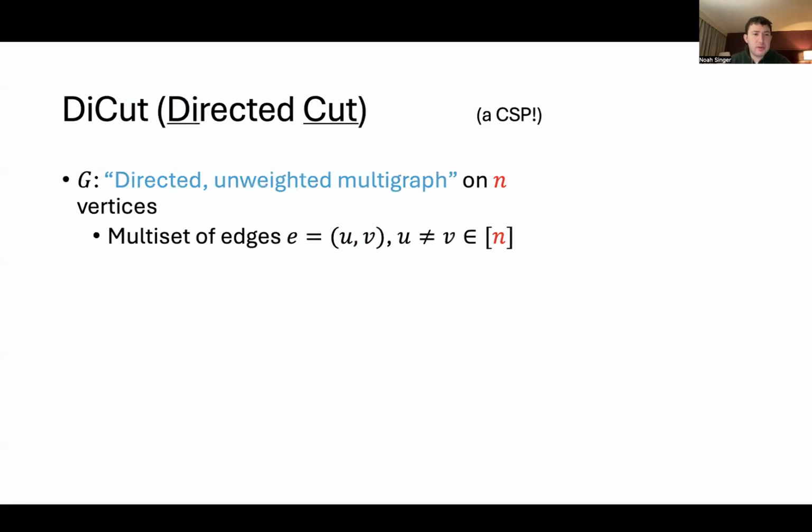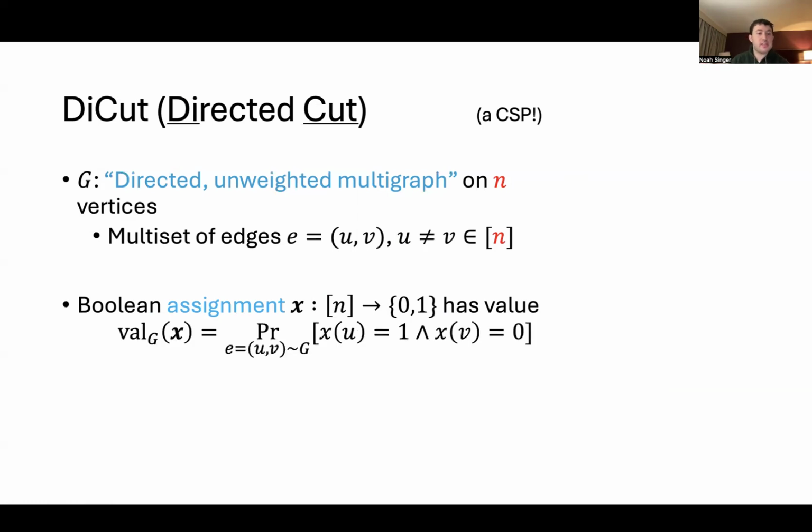The input is a graph, which is a directed graph. It's also a multi-graph, so multiple edges are allowed, multiple copies of the same edge, and n is going to be the number of vertices. So the data associated to such a graph you can think of as just a multi-set of edges, and each edge is an ordered pair of vertices. An assignment to this graph is a mapping from every vertex to a value of either 0 or 1.